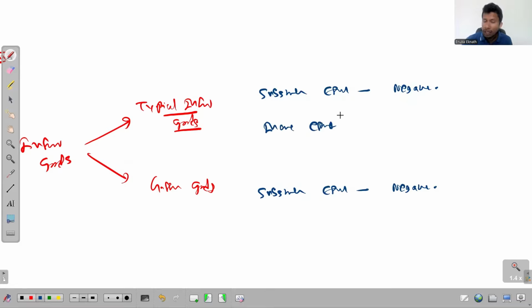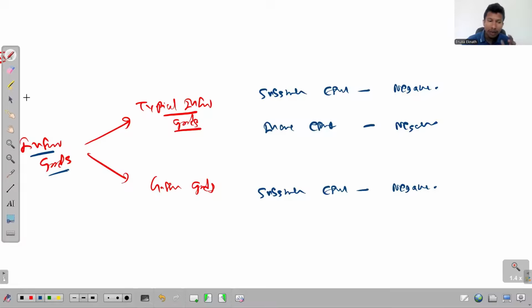What is the substitution effect? What happens to the quantity demanded when the relative price increases? When the relative price increases, consumers move from the considered good to the other goods, so that the quantity demanded decreases. The two change in the opposite direction, so we say it's negative. And the income effect, that is also negative. Why? Because these are inferior goods. So when the consumer's real income increases, QD decreases. Hence, even this is negative.